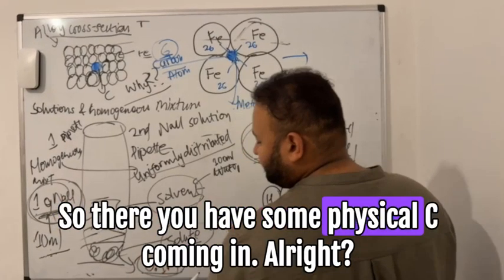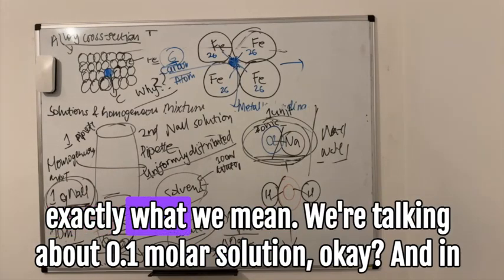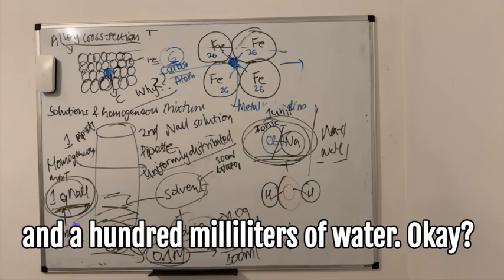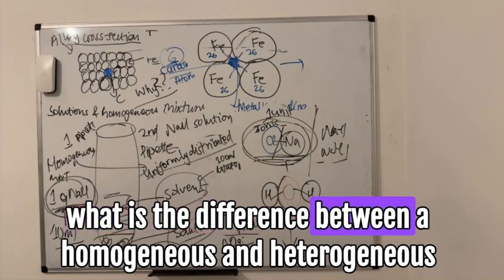So there you have some physical characteristic coming in. All right, so that's exactly what we mean. We're talking about a 0.1 molar solution. In that 0.1 molar solution, we have 10 grams of NaCl and 100 milliliters of water. So this is a little bit about the difference between a homogeneous and heterogeneous mixture.